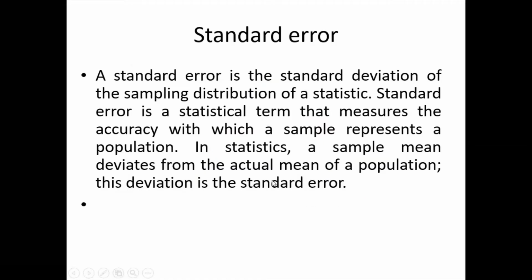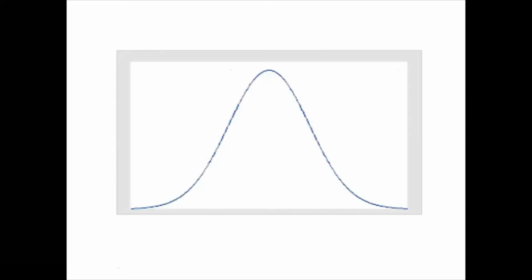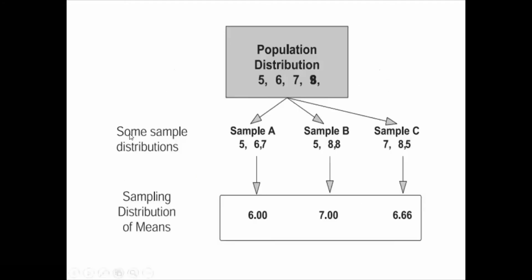The next concept is standard error. Standard error is the standard deviation of the sampling distribution of a statistic, or it is the variation between the actual value and your average value. Take the previous example.